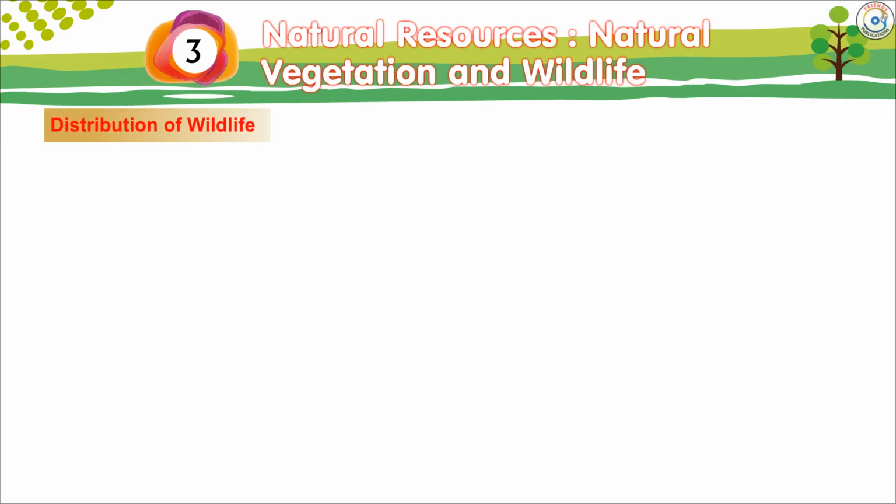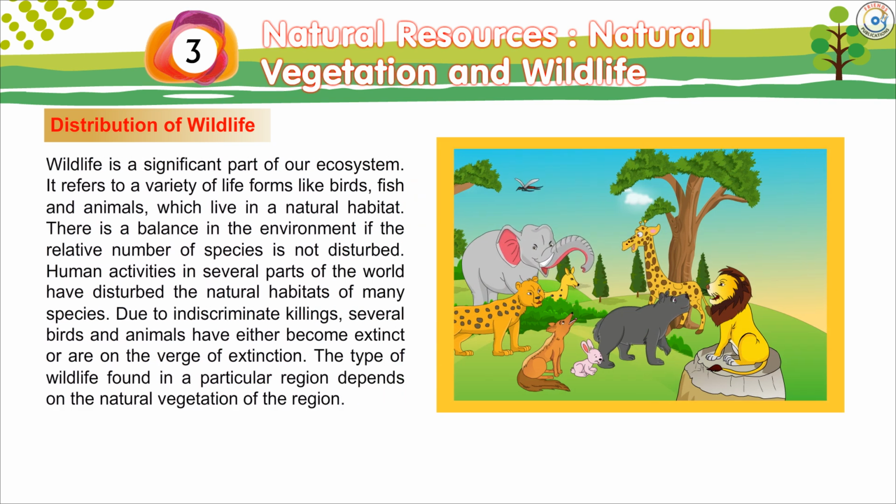Distribution of wildlife. Wildlife is a significant part of our ecosystem. It refers to a variety of life forms like birds, fish and animals which live in a natural habitat. There is a balance in the environment if the relative number of species is not disturbed. Human activities in several parts of the world have disturbed the natural habitats of many species. Due to indiscriminate killings, several birds and animals have either become extinct or are on the verge of extinction.